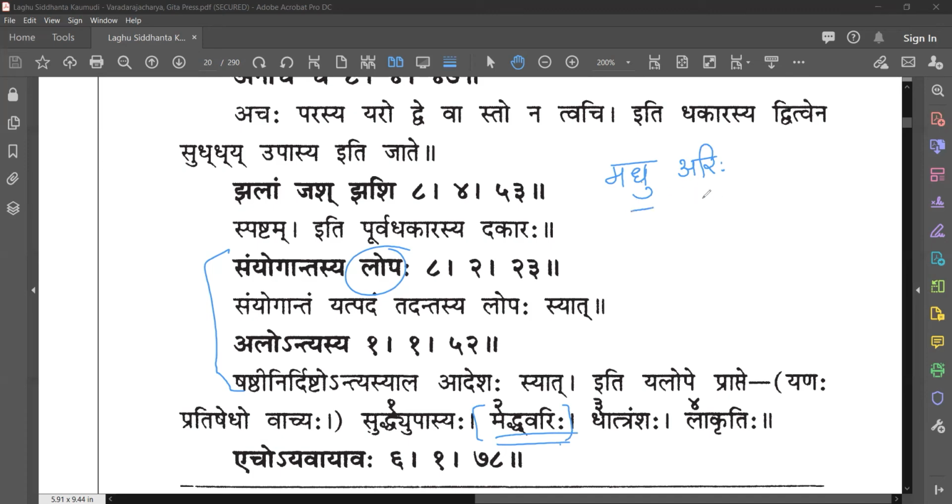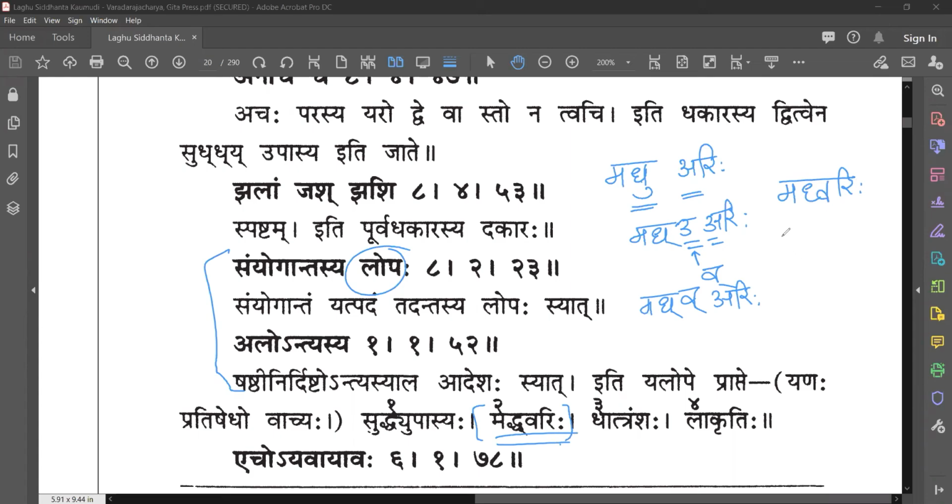Iko yanachi, yan will be applied, in the place of ik, when ach follows in samhita. Why? You have madhu arihi. Ukara is there, akara is there. What is the substitution now? Vakara. Vakara will be the substitution. So you will get madh va arihi. So one form will be like this, madhvarihi.